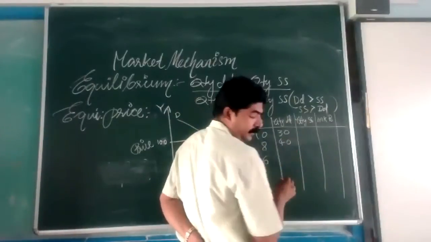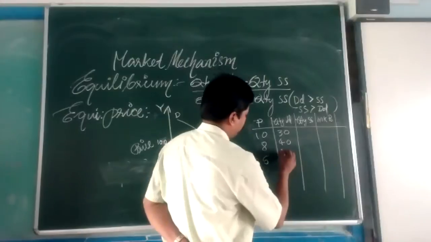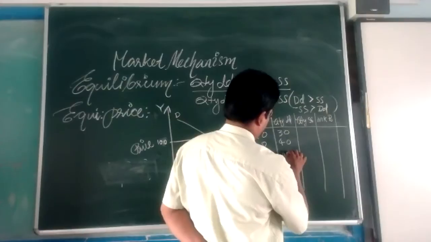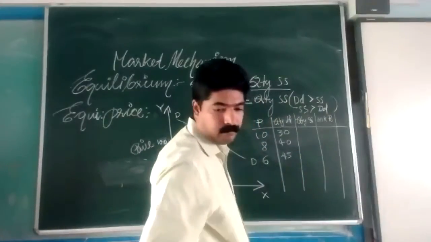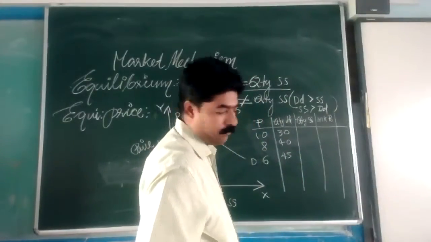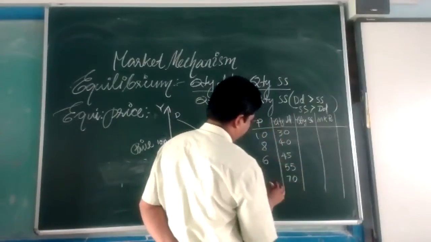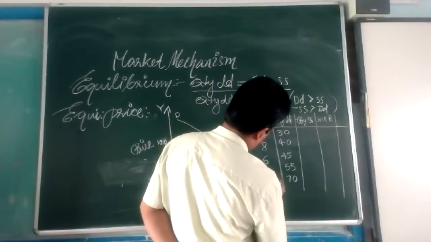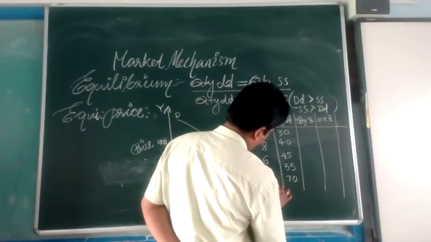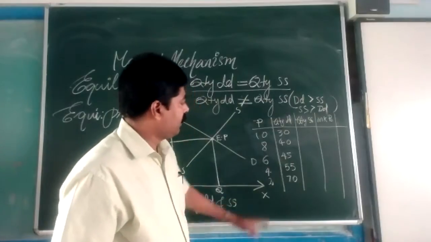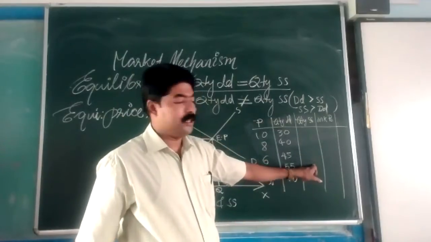30, 40, 45, 55 and 70. Then quantity supplied also we are writing. Quantity supplied you can write according to this.